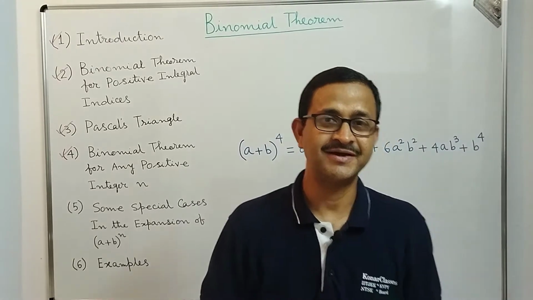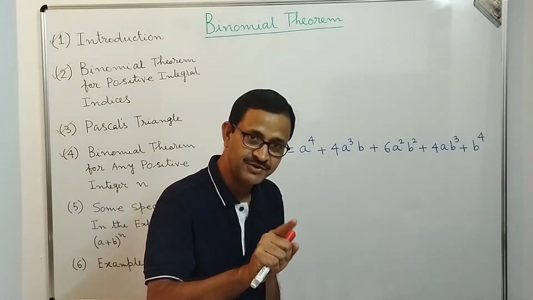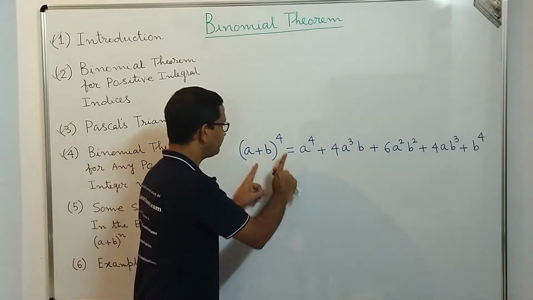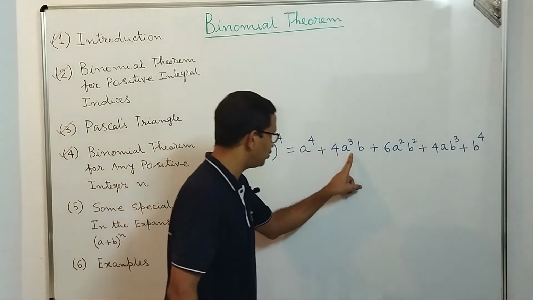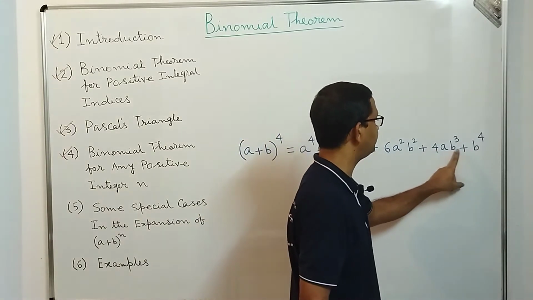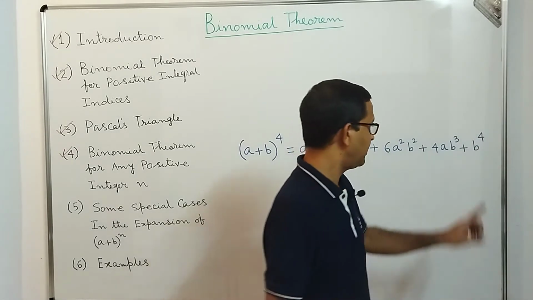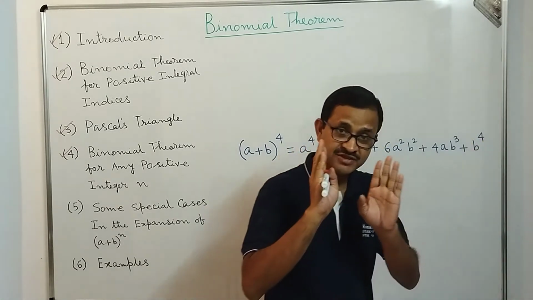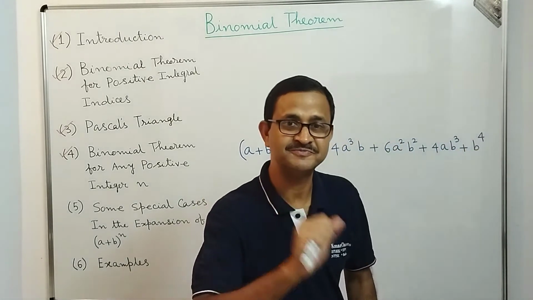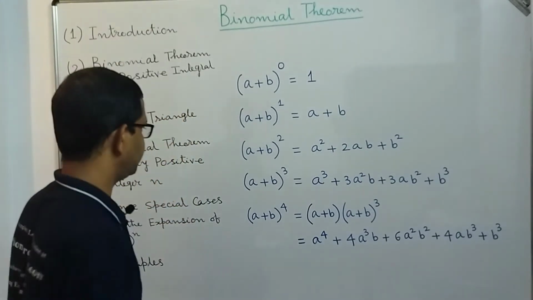Hello dear students, in the expansion of (a + b)^4, in the previous video I made a small mistake. The correct expansion of (a + b)^4 is a^4 + 4a^3b + 6a^2b^2 + 4ab^3 + b^4. In the previous video, due to a typo, I mentioned b^3, which is incorrect. The correct last term should be b^4. Thank you.